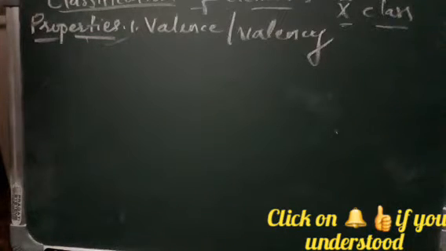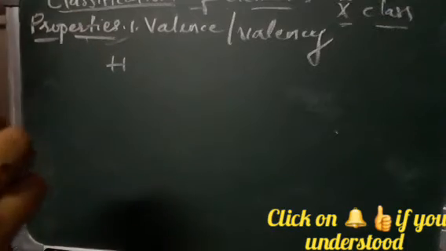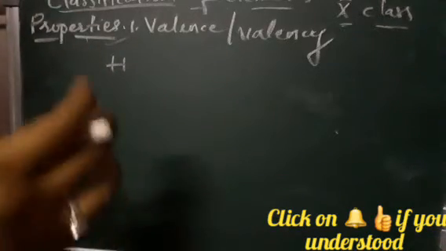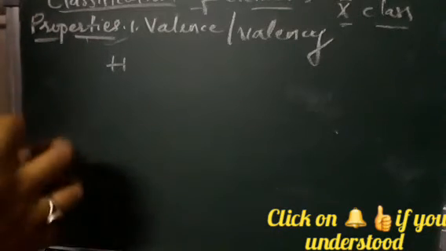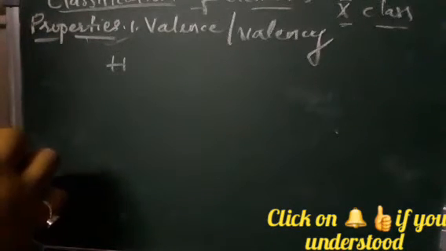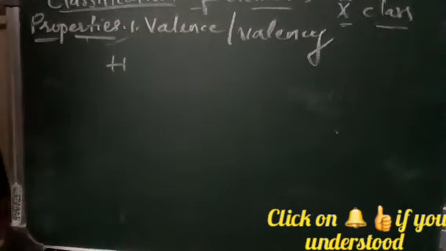Valence of an element with respect to hydrogen is the number of hydrogen atoms with which one atom of that element chemically combines. Valence of an element with respect to oxygen is twice.